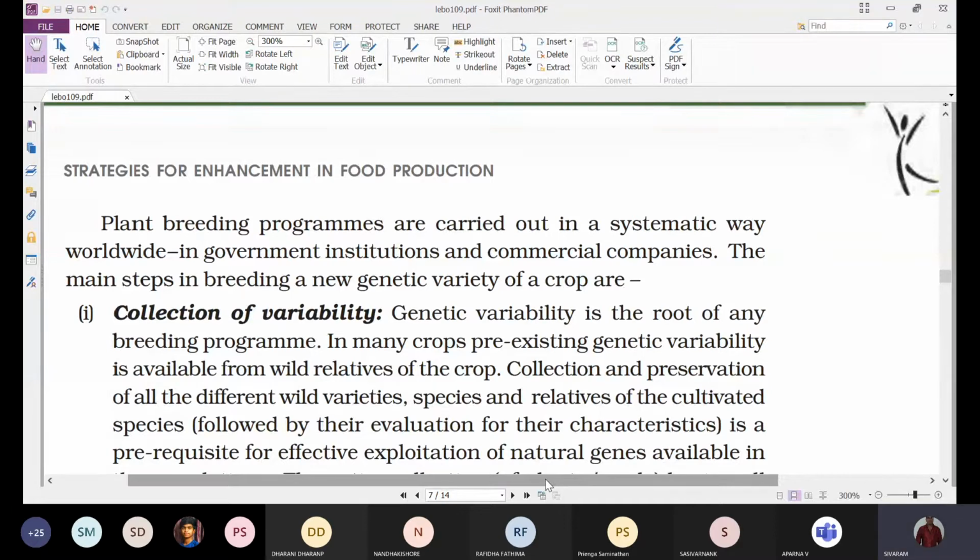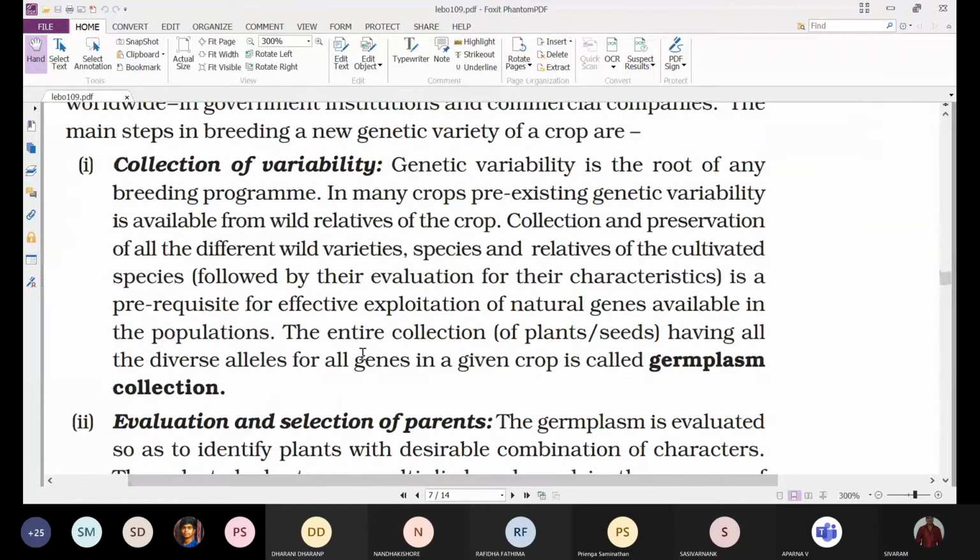What are the steps that the plant breeder will follow to incorporate the desirable characters into the plants? The main steps in breeding a new genetic variety of a crop are: the first one is collection of variability.